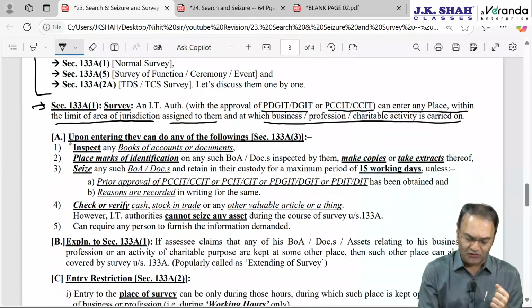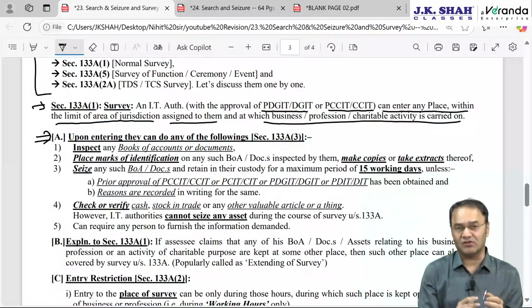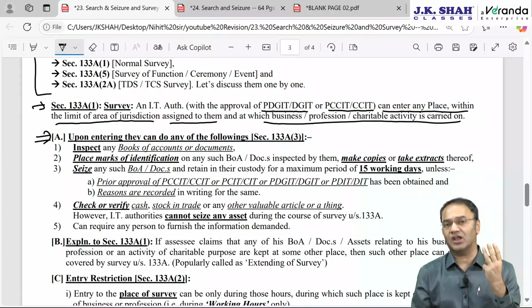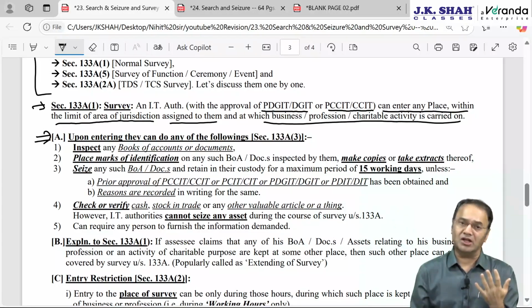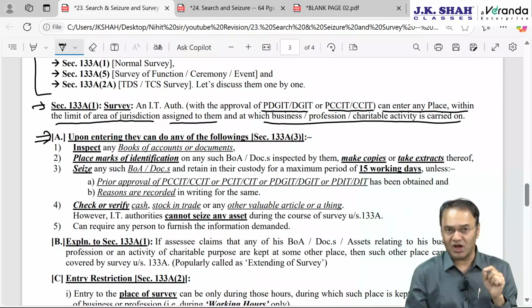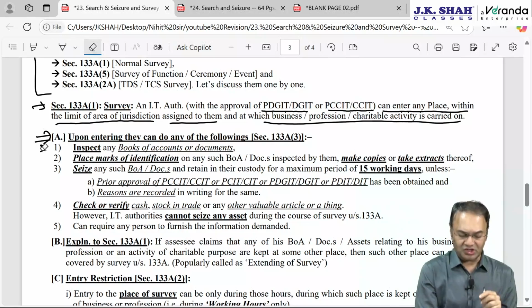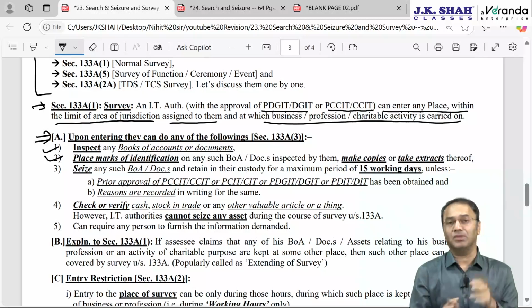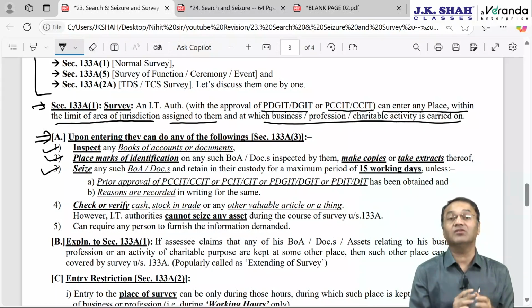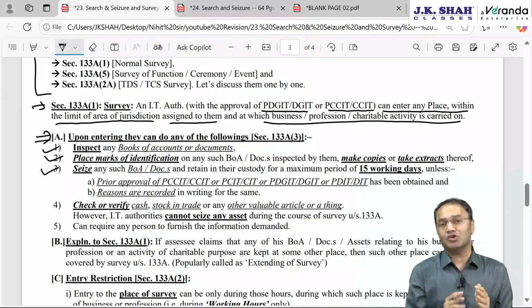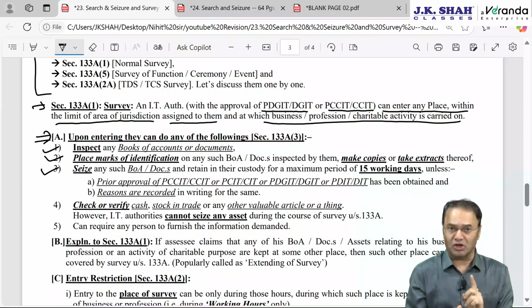What exactly can they do? Five things can be done during the course of survey under 133A(1). Three things with regards to books of accounts, one thing with regards to assets, and the last thing is with regards to demanding information. As far as books of accounts are concerned, first, they can check or inspect books of accounts and documents. Second, they can place marks of identification, that is tick marks, and take copies or extracts therefrom. Third, they can even seize books of accounts.